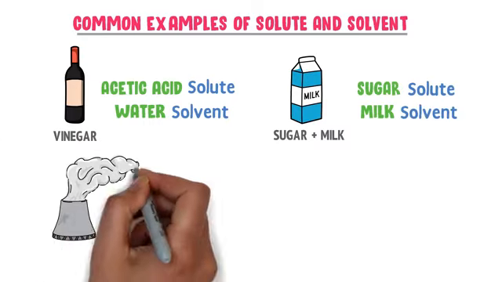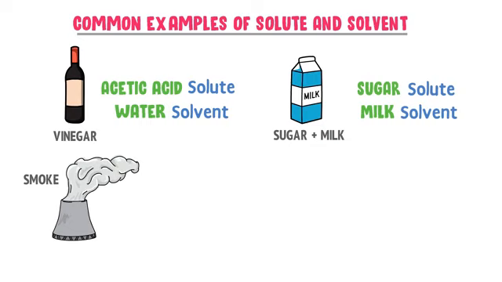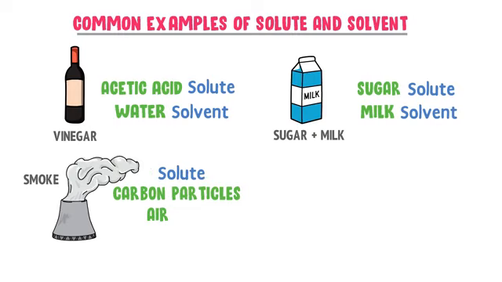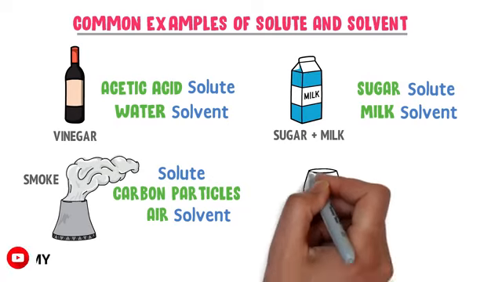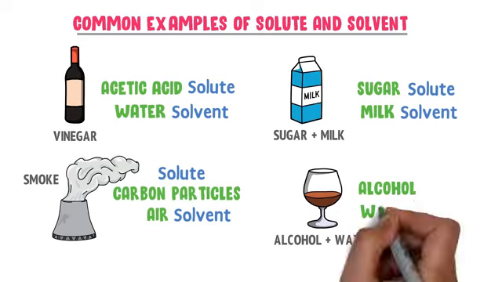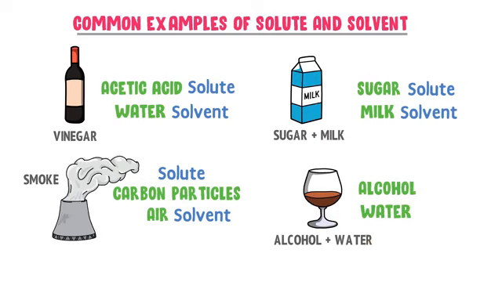Thirdly, a solution of smoke. In the smoke, carbon particles are dissolved in the air. So carbon particles are solute and air is a solvent. Fourthly, alcohol plus water. In this solution, alcohol is dissolved in the water. So alcohol is a solute and water is a solvent.